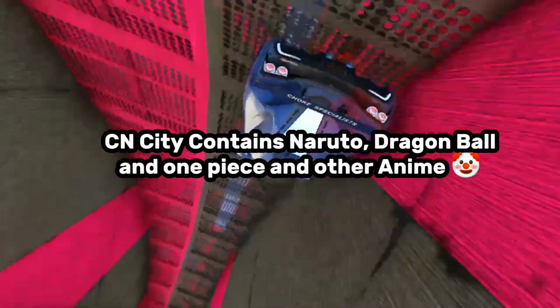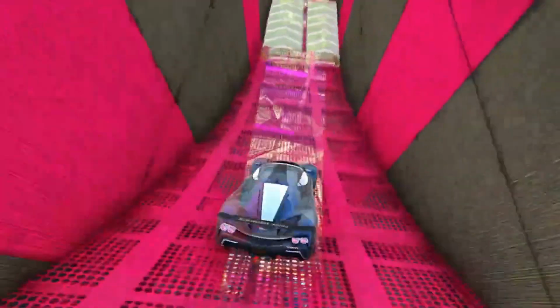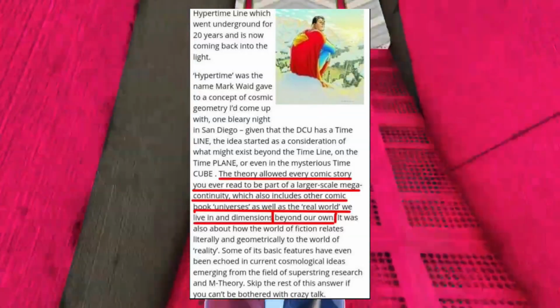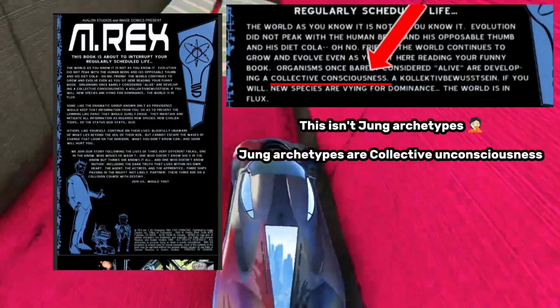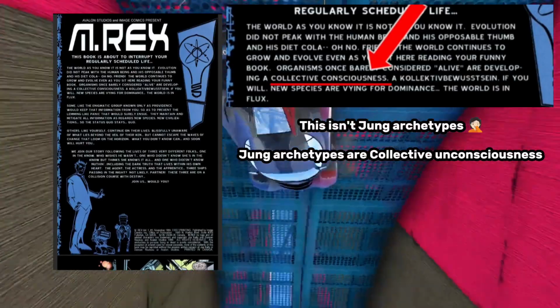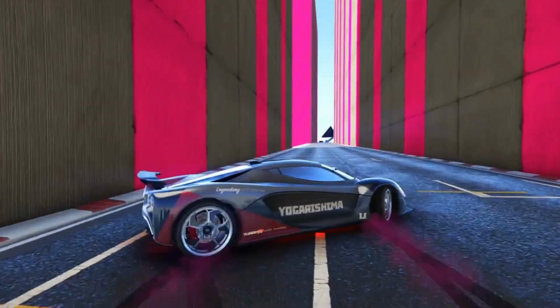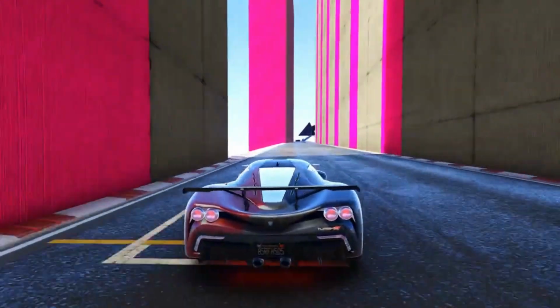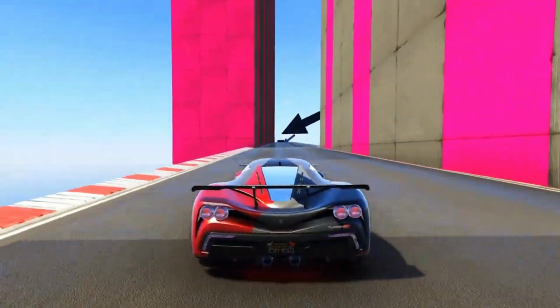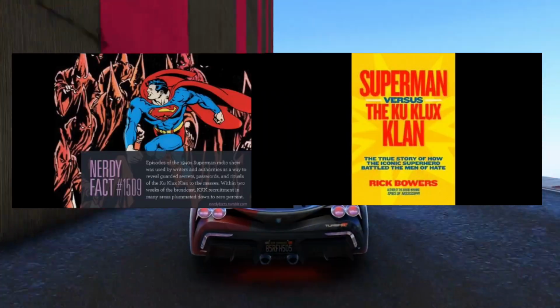Also, please don't talk about CN City here. If CN City contains every verse Cartoon Network telecast, then DC also contains the real world. And this is not Jung archetypes, kids. Jung archetypes is collective unconsciousness, not collective consciousness, and here the consciousness is of the readers, which is clearly metafictional. And I know Ben 10 fans think metafiction scales somewhere, but if it scales, then I don't see Superman below tier 0.